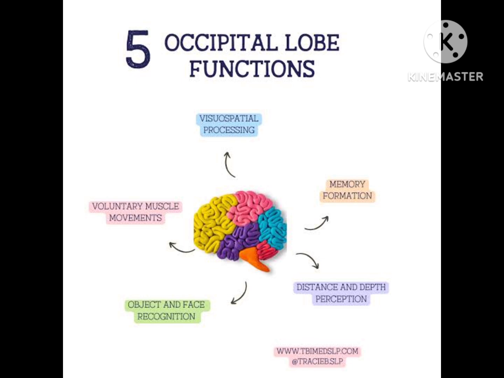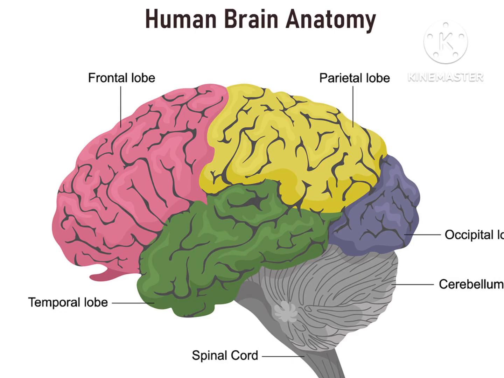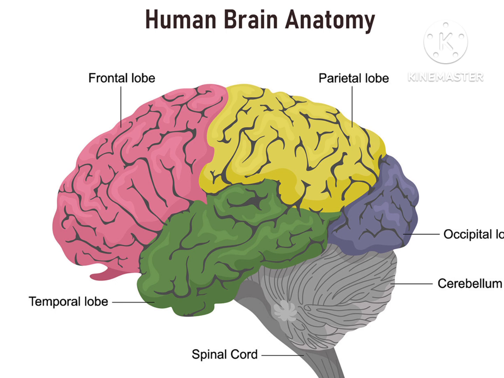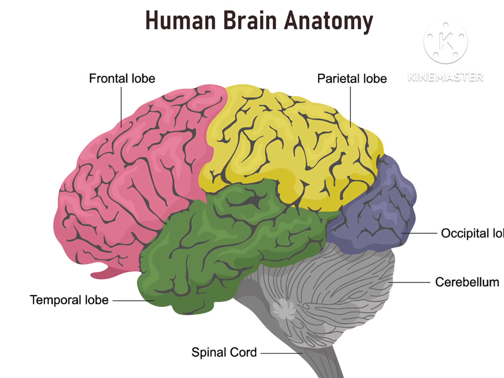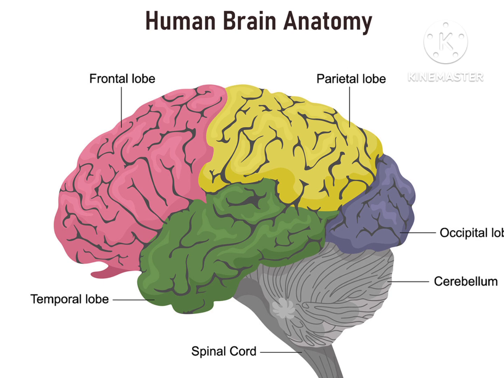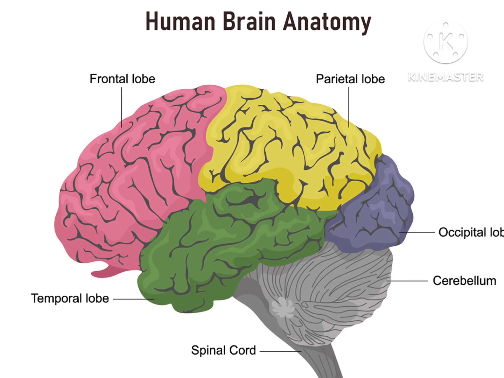It is also important for recognizing faces, memory formation, right? And it has a visual association area, which is very important because it interprets information acquired through your primary visual cortex, and that is why it is occipital lobe. All the lobes are given to you here. You can see frontal, parietal, temporal, occipital. We have cerebellum and spinal cord. I will tell you the role of cerebellum and spinal cord later on, not in this video.